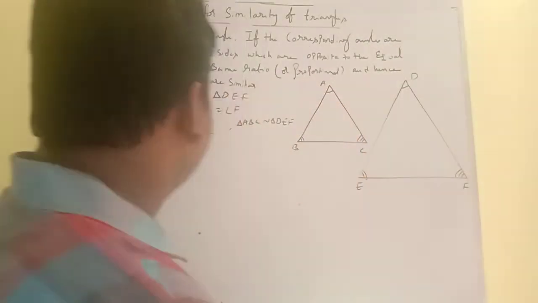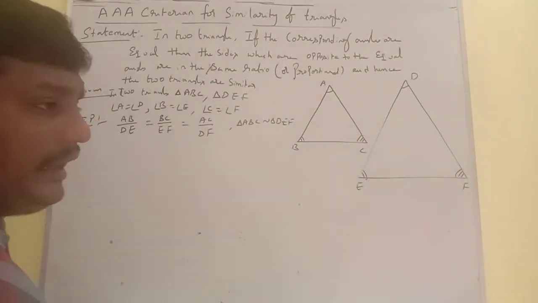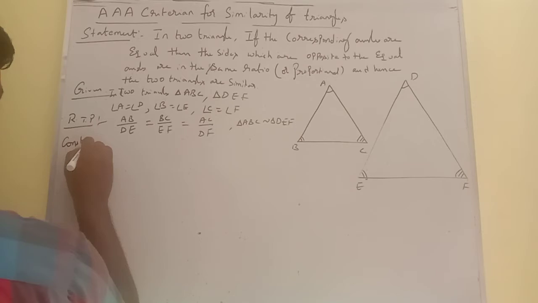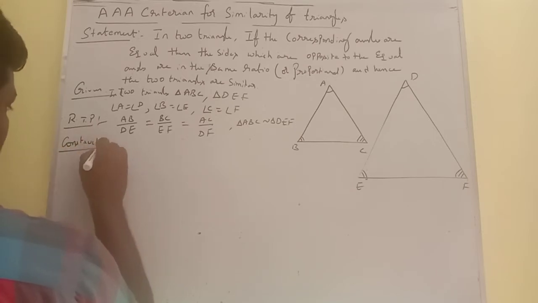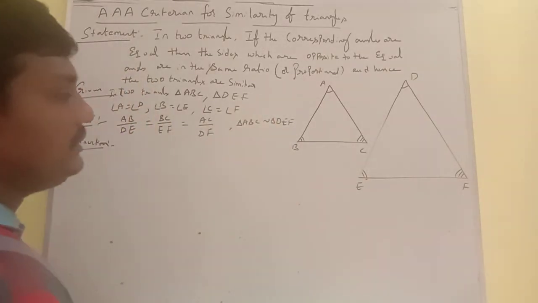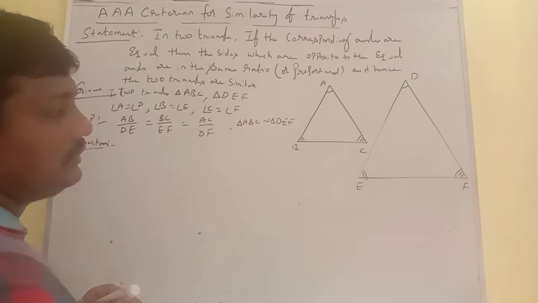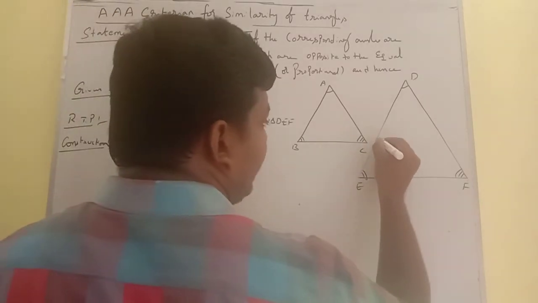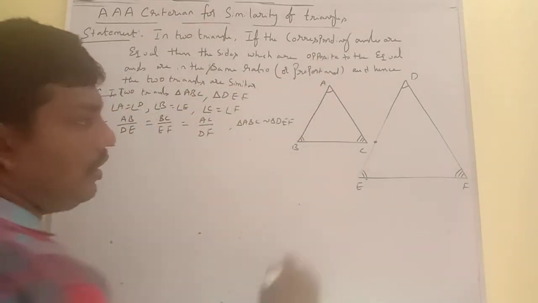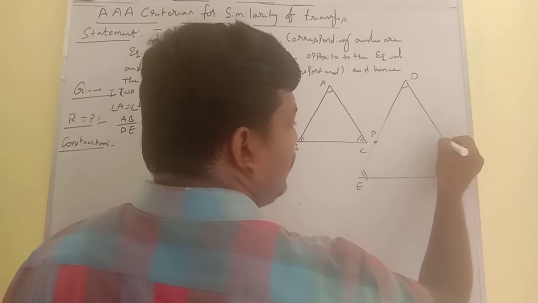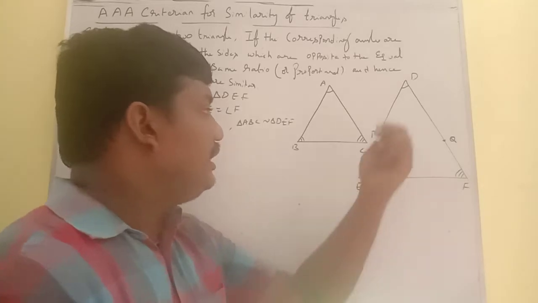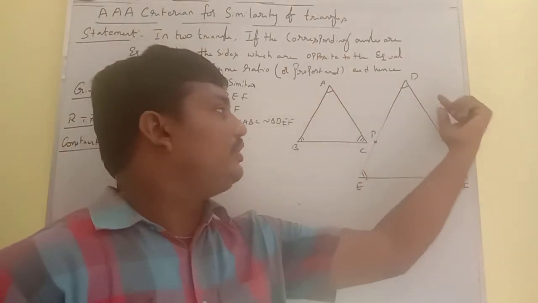Now, to prove this we need an extra construction. The construction required to prove this theorem is to consider a point P on line segment DE and a point Q on line segment DF, such that DP length is equal to AB and DQ length is equal to AC.